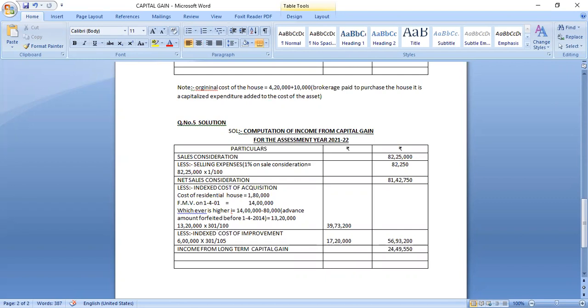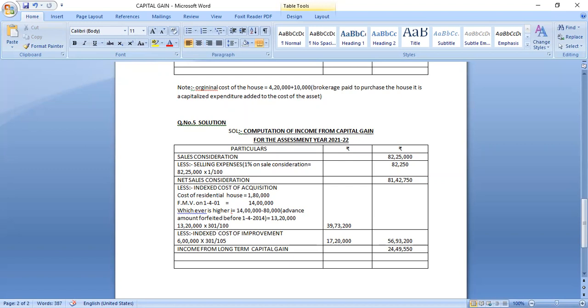But as per the Act, whenever you make an improvement, it should be in the form of construction only. Regular and routine expenses should be ignored. They are not taken as cost of improvement.